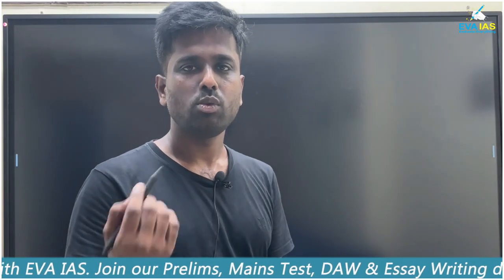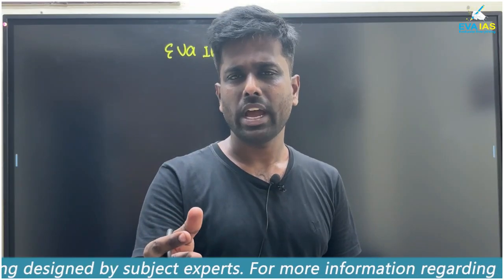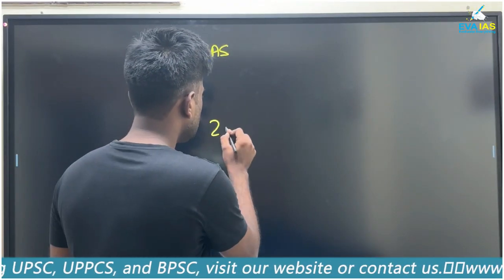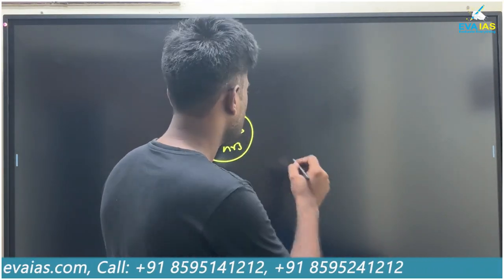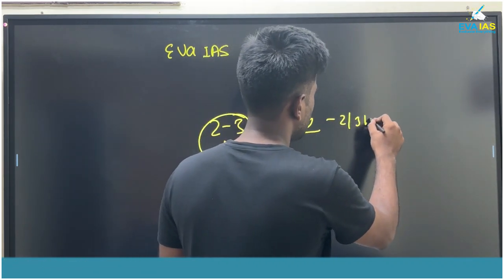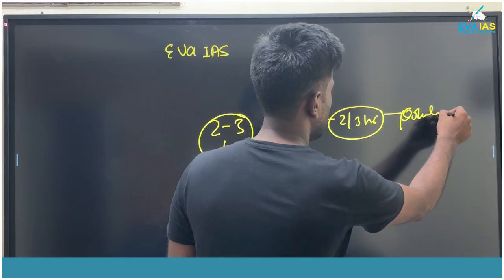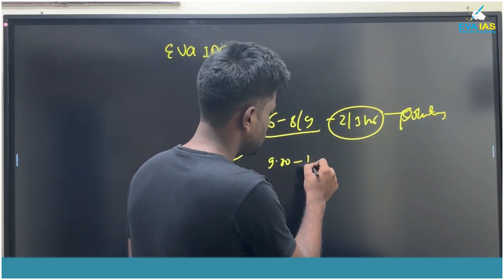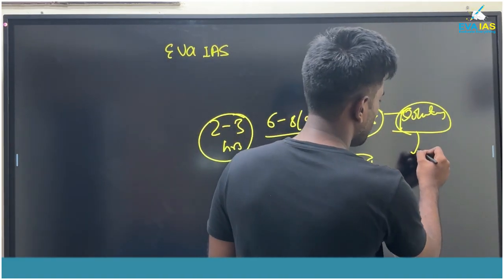Then after that, how should we read? Whenever you are reading, hardly 8 to 9 hours everybody reads per day. How should you schedule? You can make slots of 2 to 3 hours. Suppose you are waking up at 6 o'clock. 6 to 8 or 6 to 9, 2 or 3 hours, you read some particular topic, suppose polity. Then you take a break, and from 9:30 to 11:30, again 2 hours, you read a different topic now.